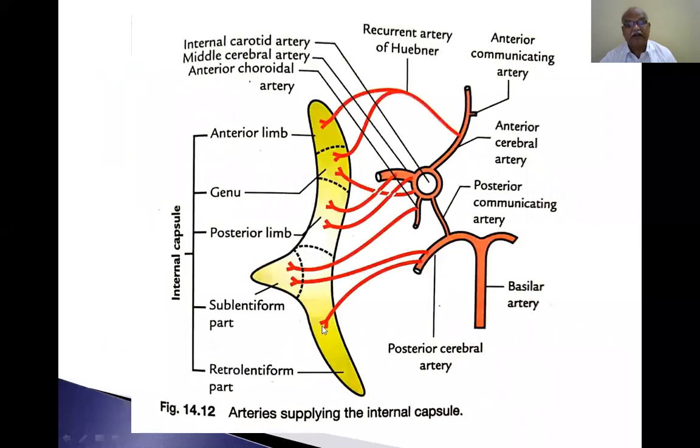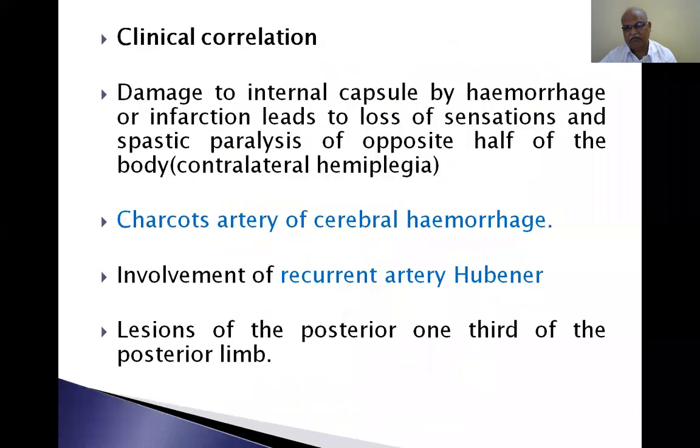These are the arterial supply of the internal capsule. Anterior limb, posterior limb, genu, sublentiform part, and retrolentiform part. This is the blood supply of the internal capsule. You have to go well through the textbook. This diagram is taken from the textbook only.